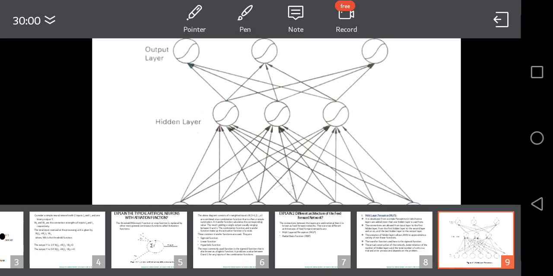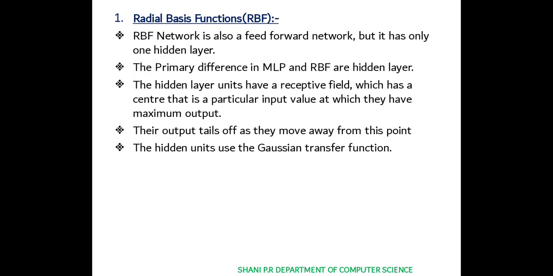Next we have the RBF. RBF is the radial basis function. RBF is also a feed forward network, but it has only one hidden layer, whereas in MLP we had many hidden layers. The primary difference between MLP and RBF is the hidden layer.